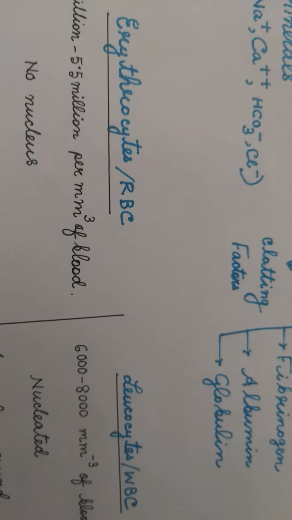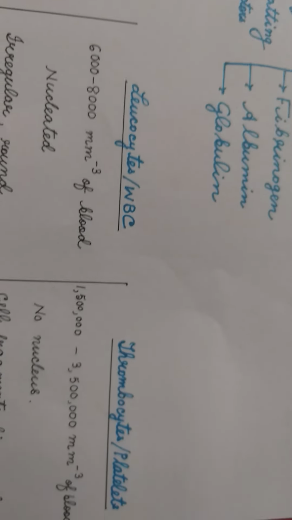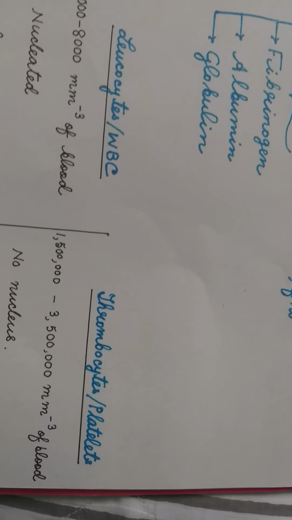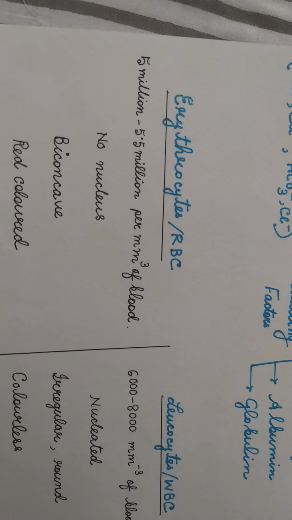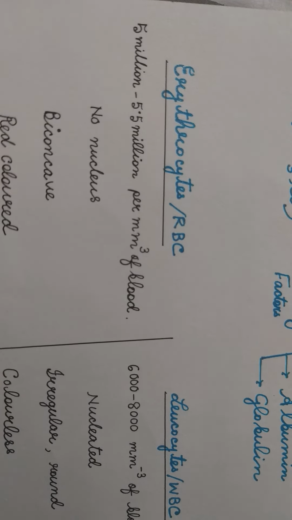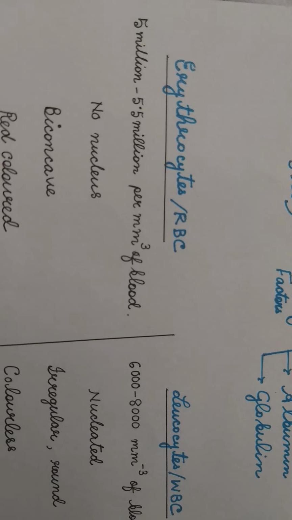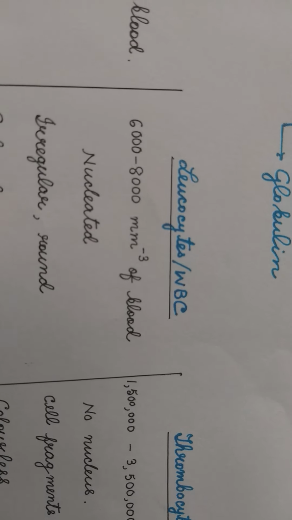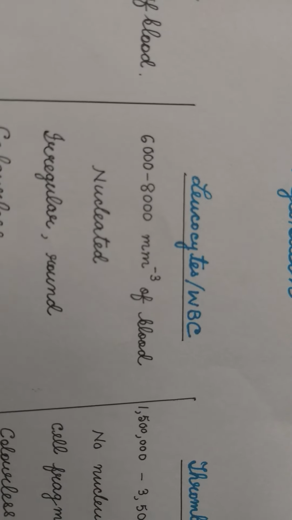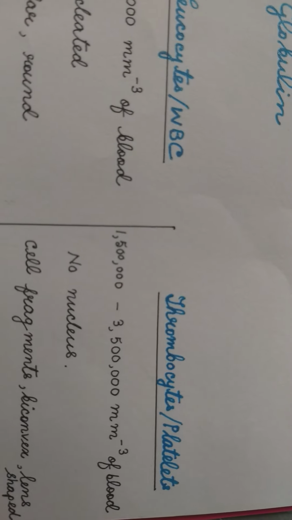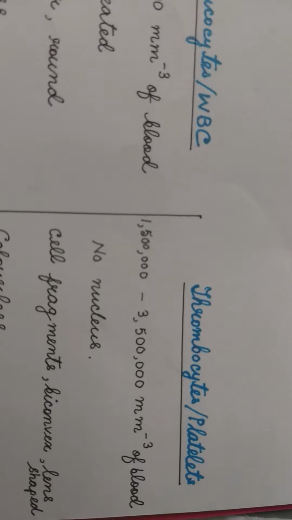Now the formed elements or the blood cells. The formed elements or blood cells are of three types. Compare the three types of blood cells: RBC, WBC and platelets. RBCs are highest in number, their proportion is the highest, 5 million to 5.5 million per millimeter cube of blood. Leukocytes or WBC are the least in quantity, 6,000 to 8,000 per millimeter cube of blood. Thrombocytes or platelets are higher in proportion than WBC.